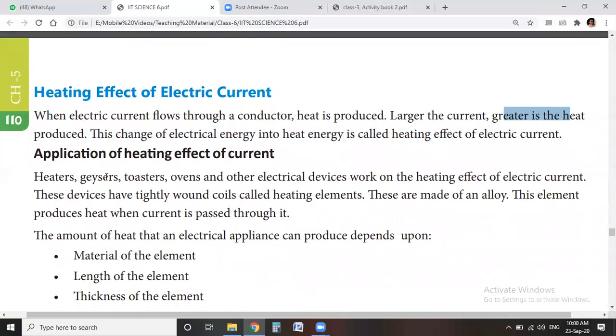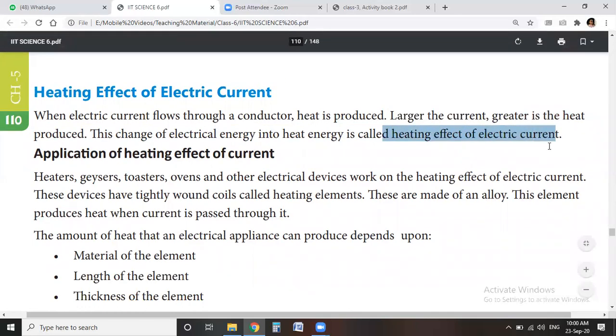This change of electrical energy into heat energy, when electricity passes through a conductor, is called the heating effect of electric current.